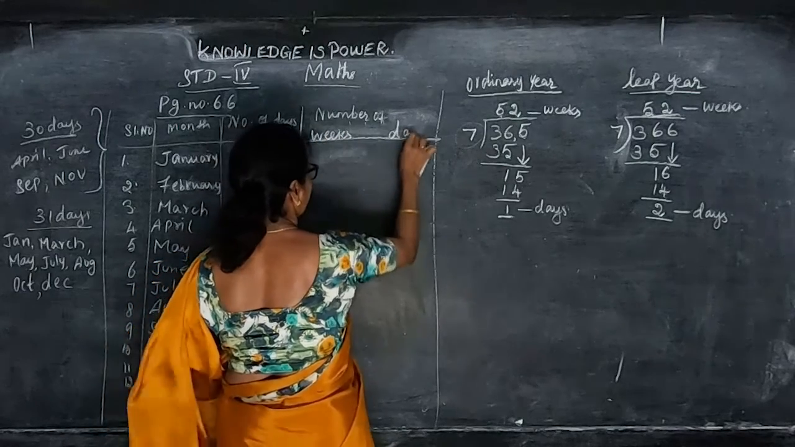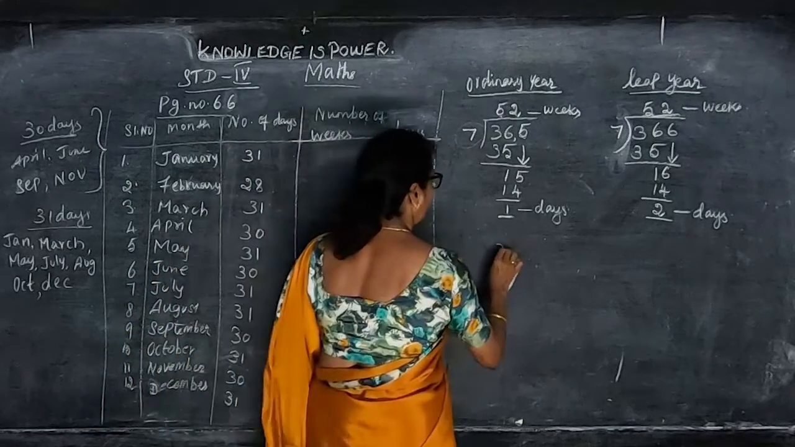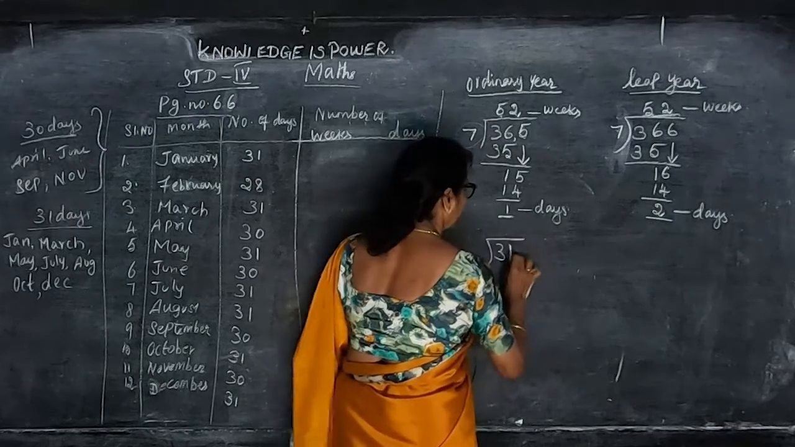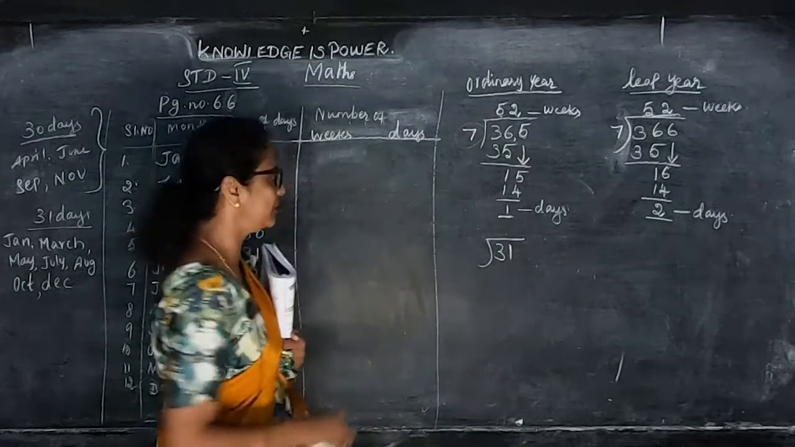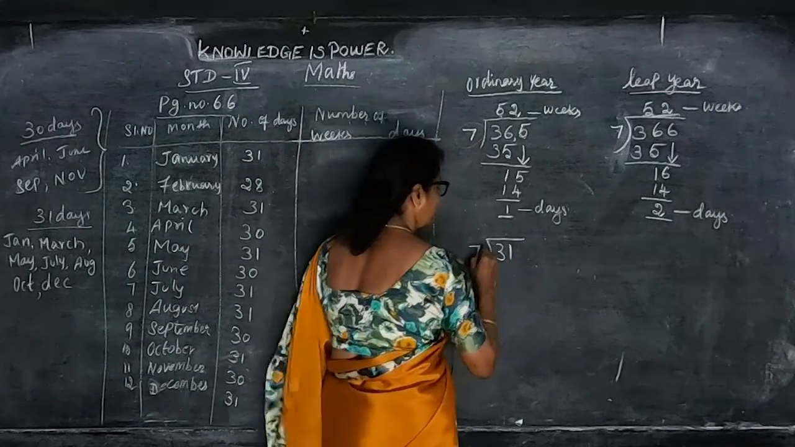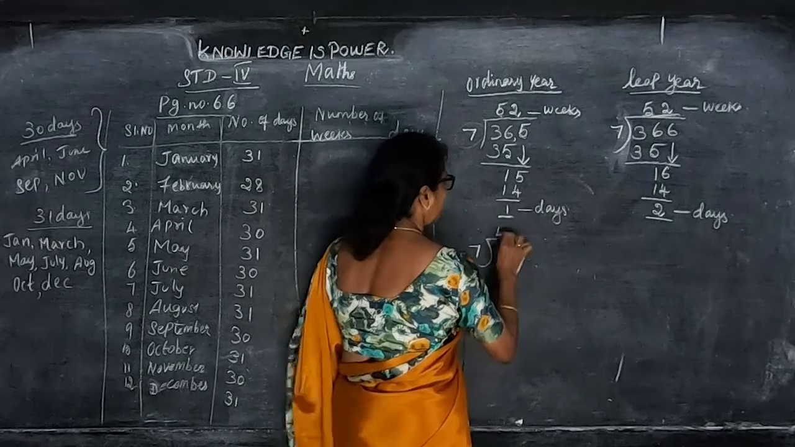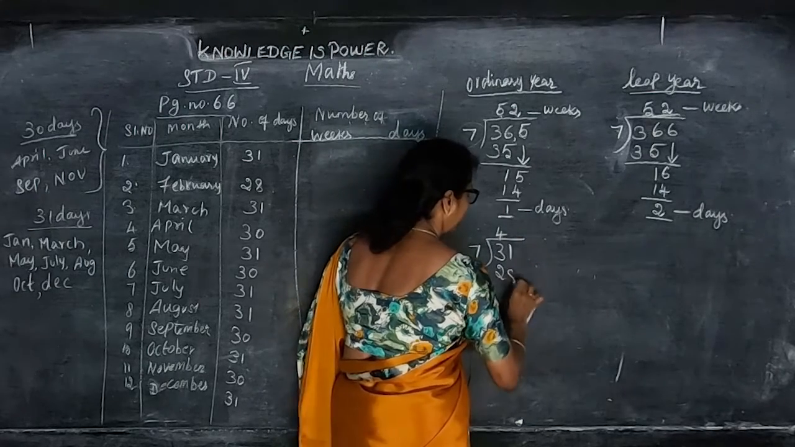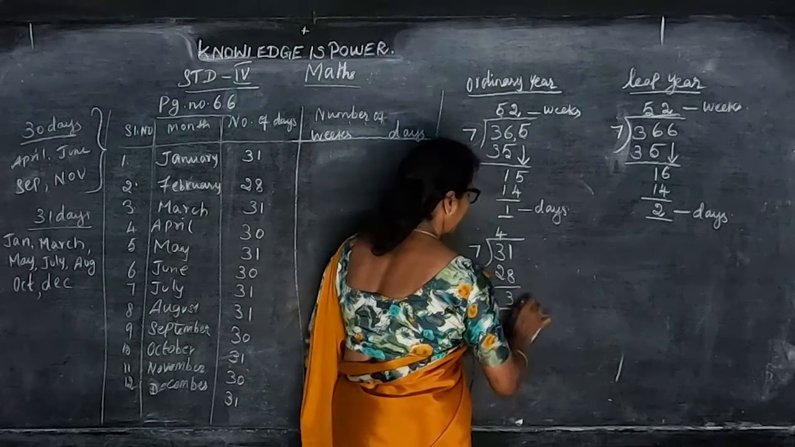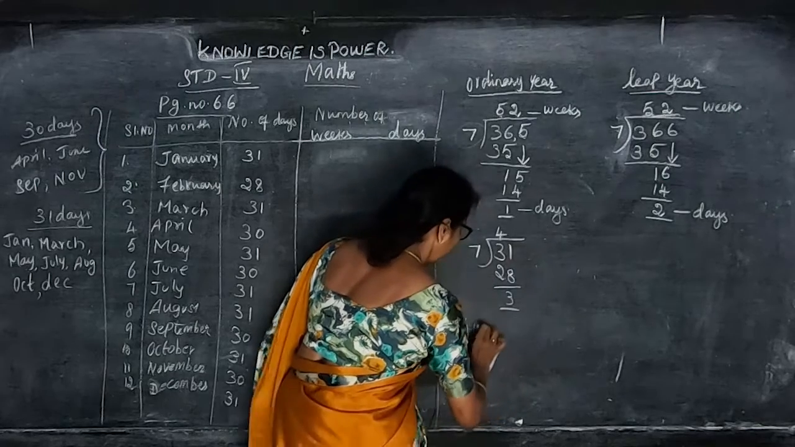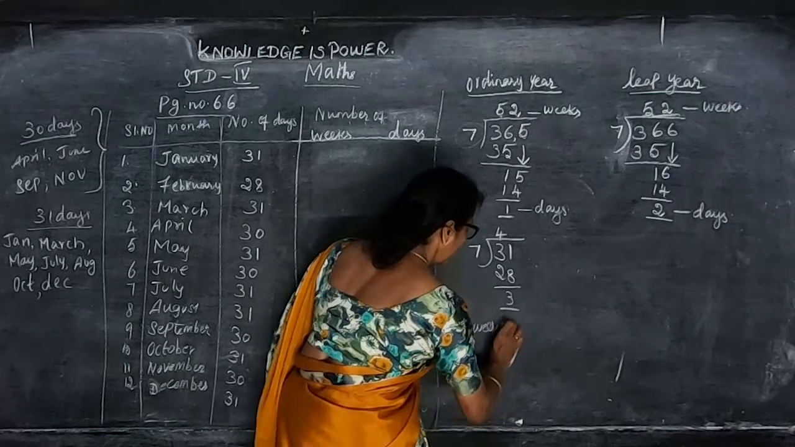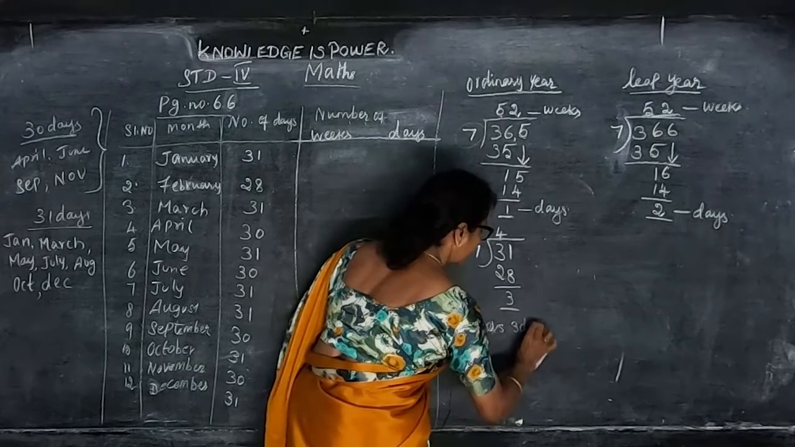So how do we find it for 31? If we want to find how many weeks are in a month of 31 days, we have to divide 31 by 7. So 7 4s are 28, then 31 minus 28 gives you 3. So the answer is 4 weeks. For 31 days, it is 4 weeks 3 days.